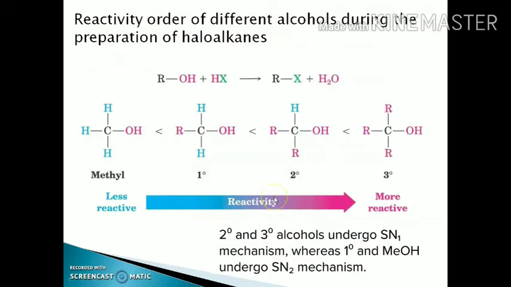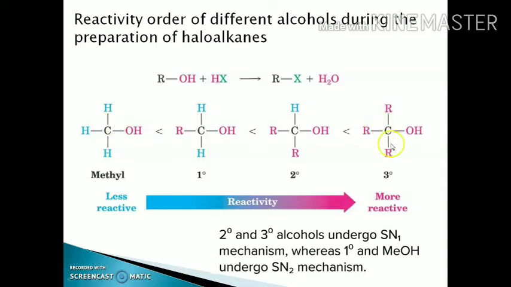Now, the reactivity order of the different alcohols during the preparation of haloalkanes is methyl alcohol, primary alcohol, secondary alcohols and tertiary alcohols. In the preparation of haloalkanes, the tertiary alcohols are highly reactive in comparison to the secondary alcohols, which are more reactive than the primary alcohols, and the primary alcohols are more reactive than methyl alcohol.